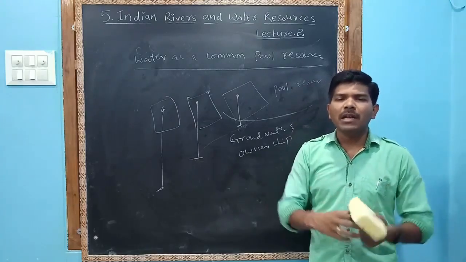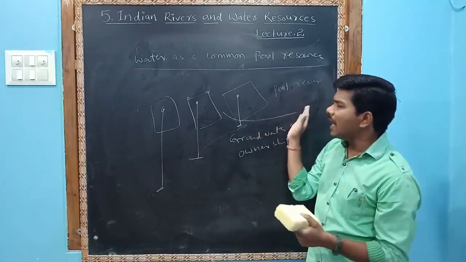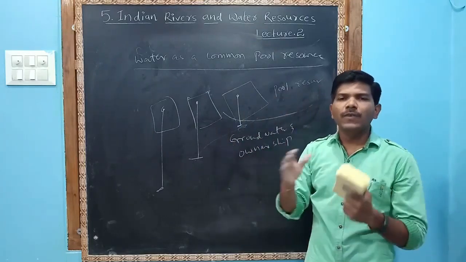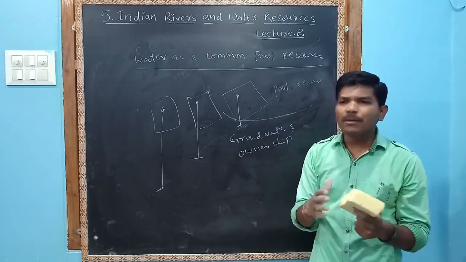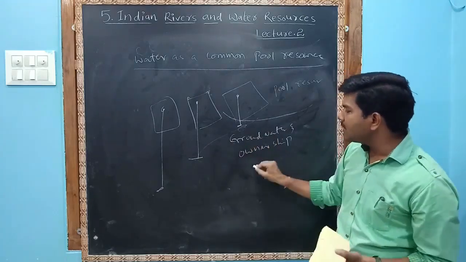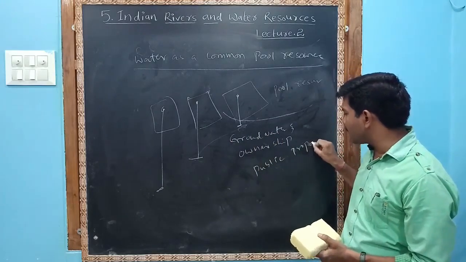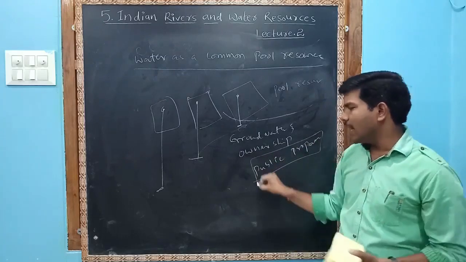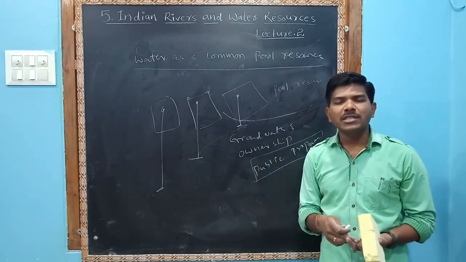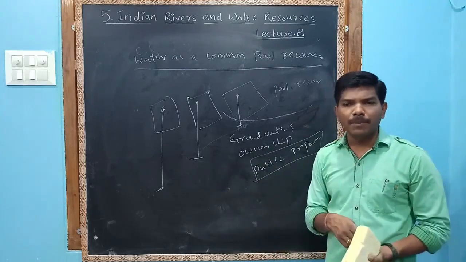We have to delink, we have to separate the connection between the land and access to water, because water is a public property. Like parks, government offices, roads, and railways are public property, water is also public property.